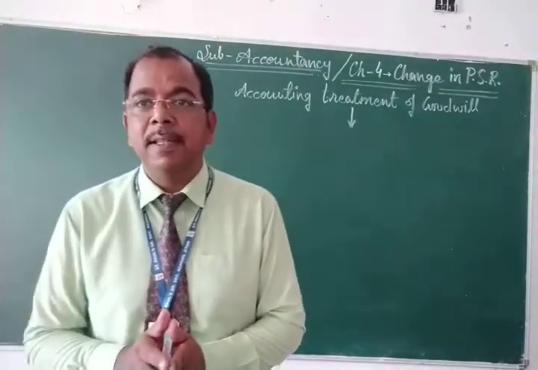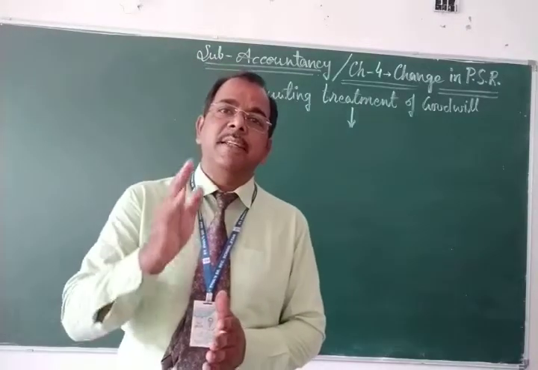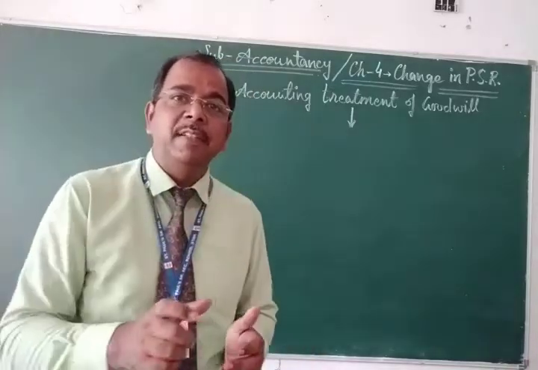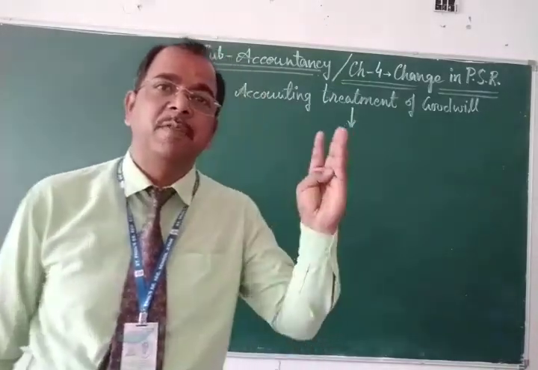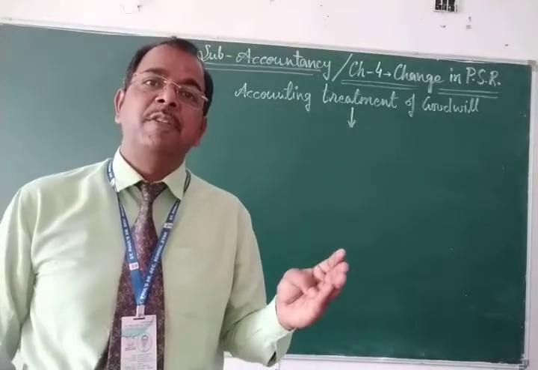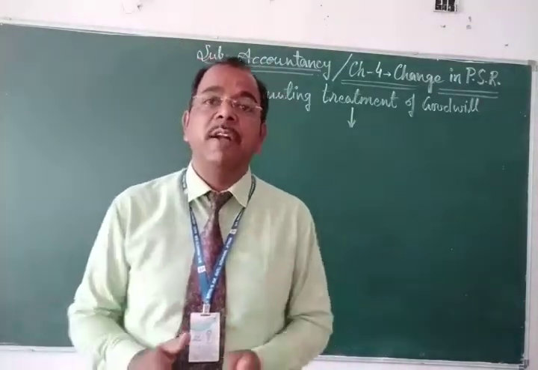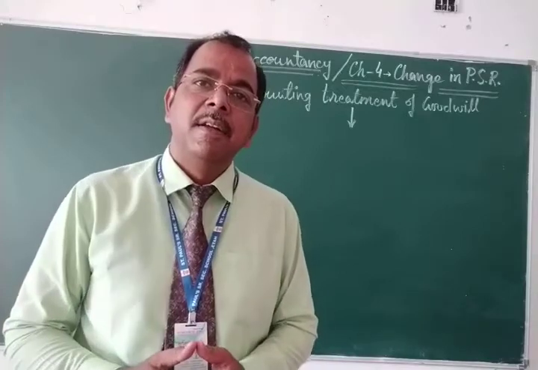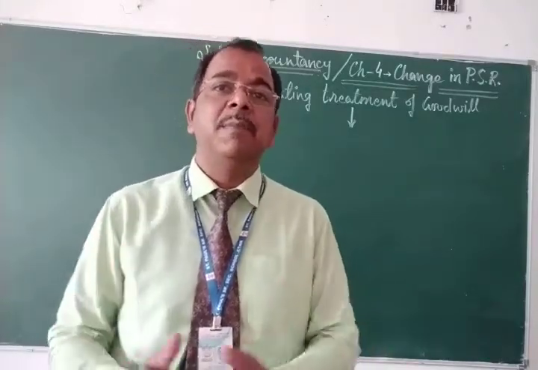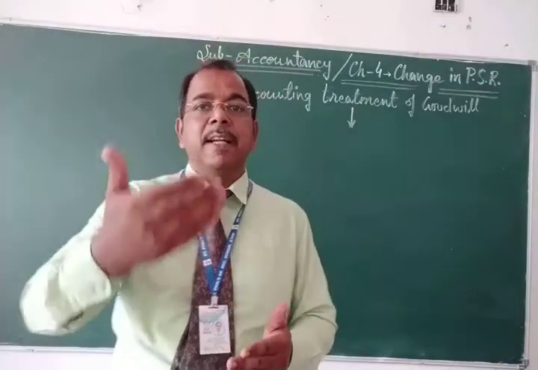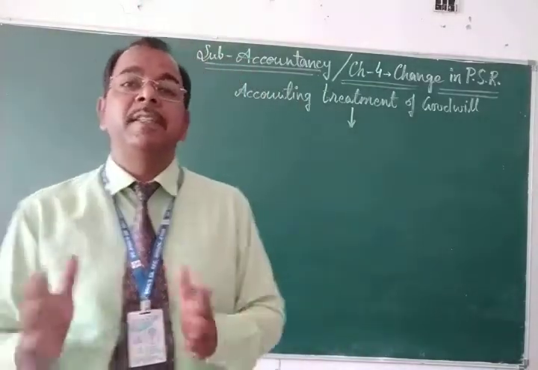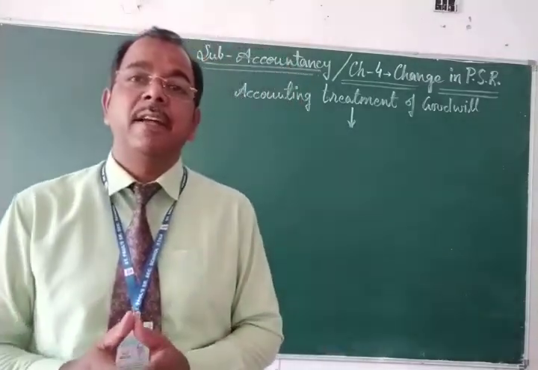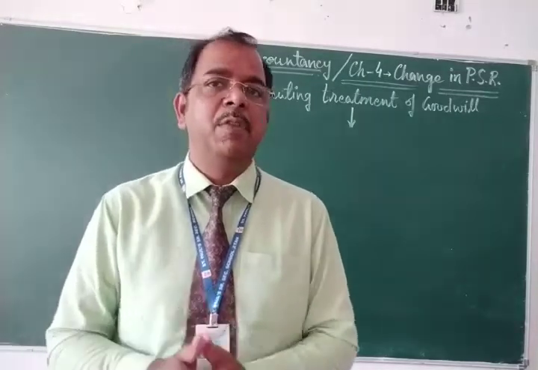And in my previous class, I told you how to calculate sacrificing and gaining ratio. Okay students, so today in the same sequence, I told you those 7 points. First one was calculation of new profit sharing ratio, that you are not required to learn here because it will be told to you in the chapter of admission of partner, because in this chapter new ratios are itself given to you in the question. Thereafter the second point was calculation of sacrificing and gaining ratio. At that time I told you, student, what is meant by sacrifice and gain and how it is calculated, and you would have solved the question related to the topic.